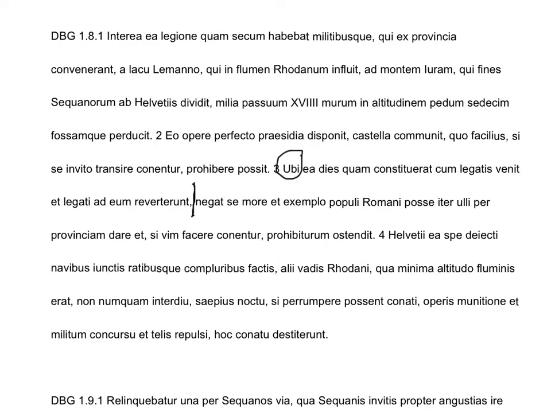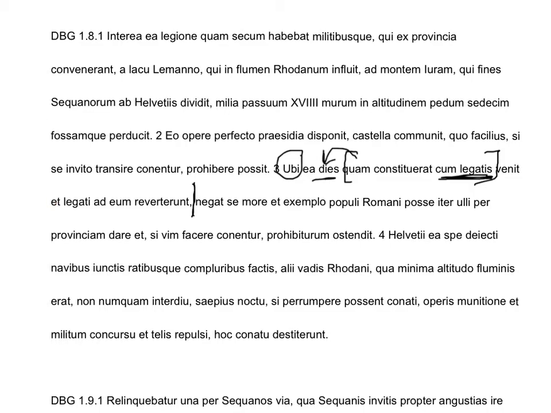Let's pick this apart. Cum ea dies, that's your subject, that day. And then look, he gives us a nifty little relative clause talking about the day. Inside the relative clause, we've got a prepositional phrase, cum legatis. So when that day came, what day? The day that is described by this clause, which I think you can handle.